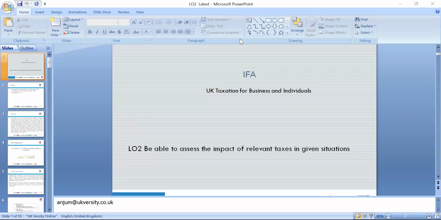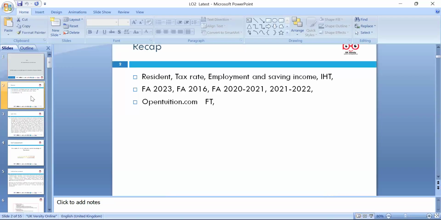This week we're looking at LO2, learning outcome 2, which is to be able to assess the impact of the relevant taxes in a given situation. So we'll discuss various situations and how we can plan. Tax planning is legal, which we already discussed during our last lesson.